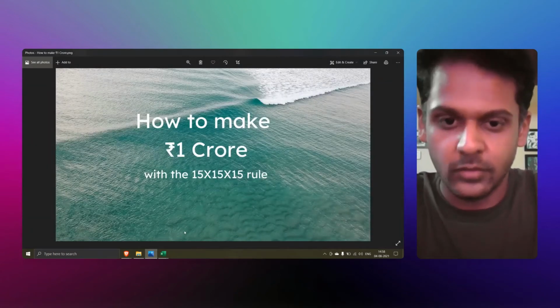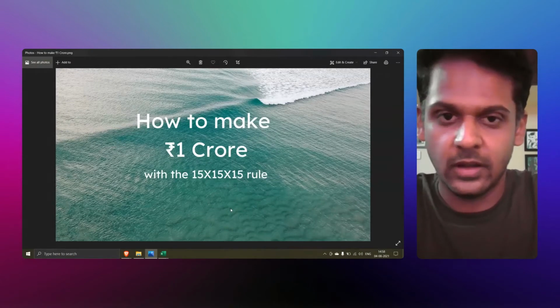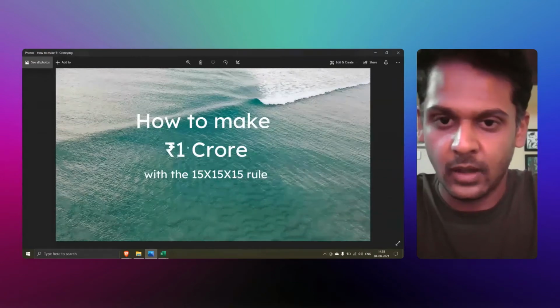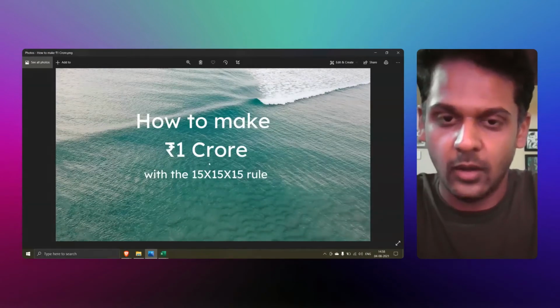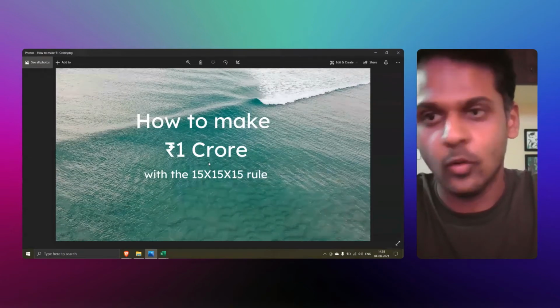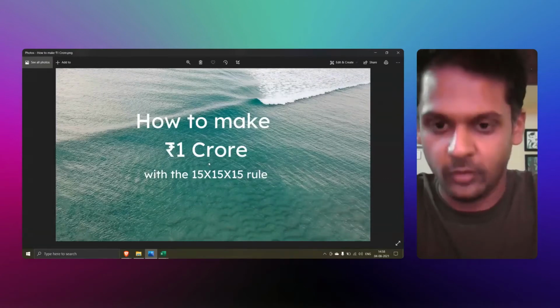How to make 1 crore with the 15 into 15 into 15 rule. So this is a concept that I came across recently, and I thought this will be helpful for everyone. So I'm making this video on how to make 1 crore. So we all want to multiply our money. So we invest in various things like gold, real estate, or stocks and mutual funds, and so on.